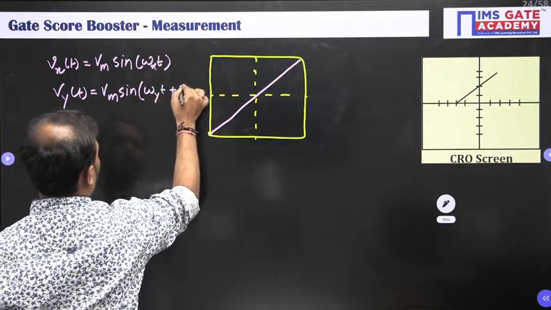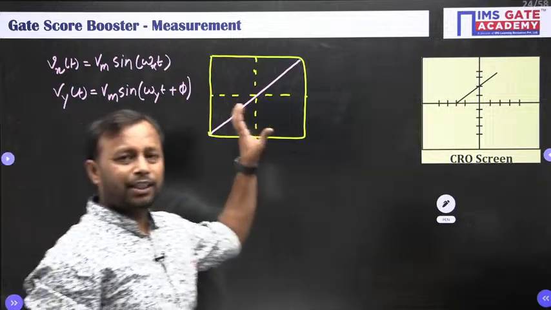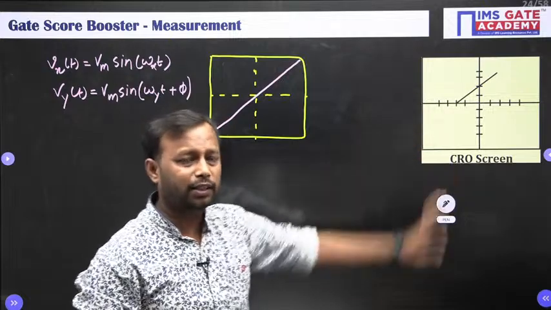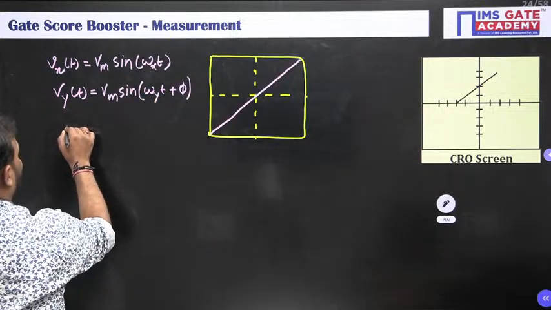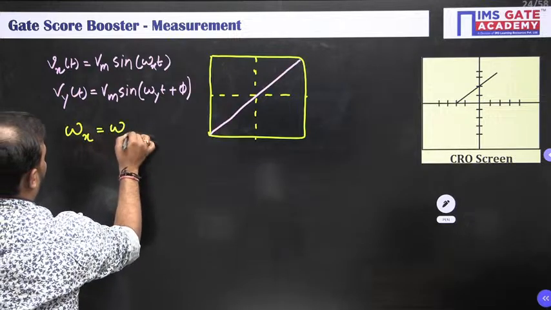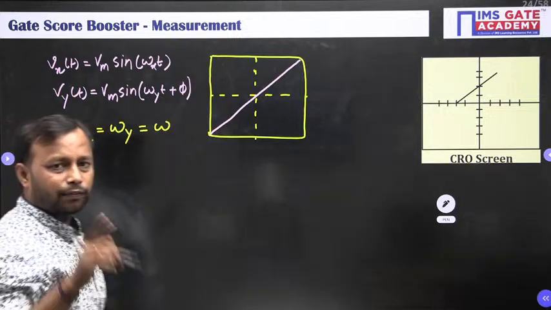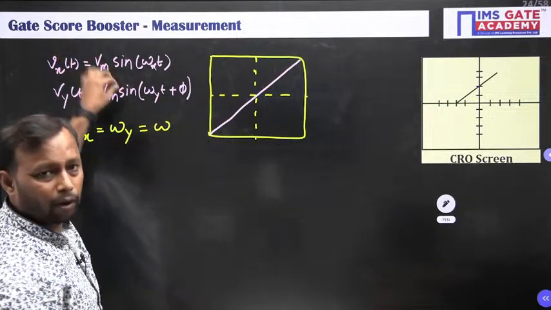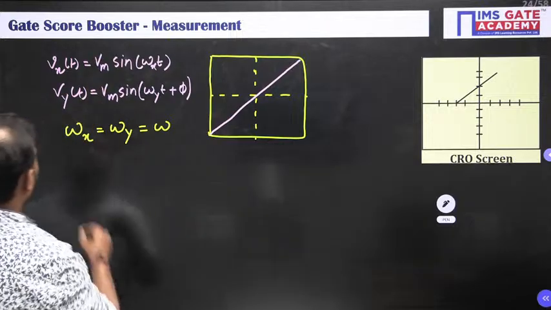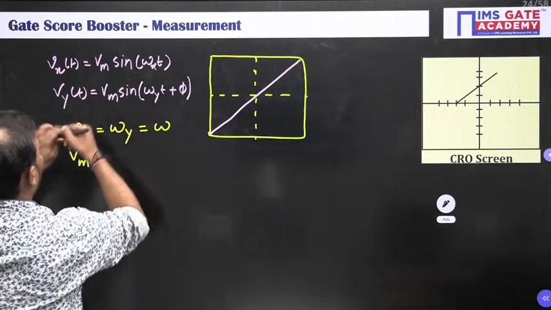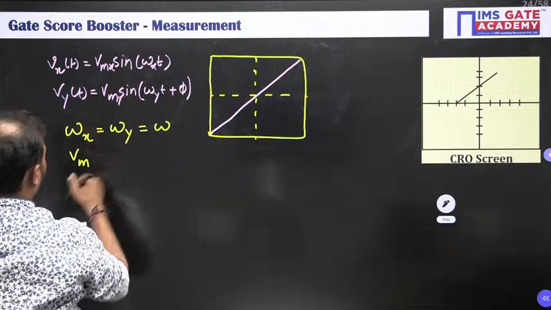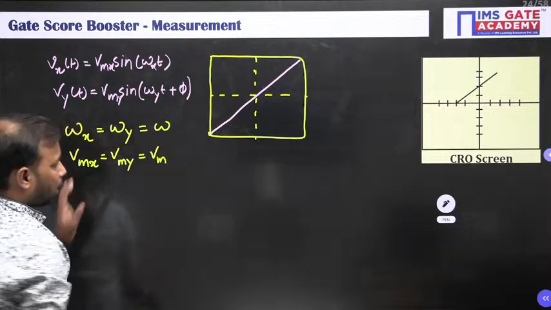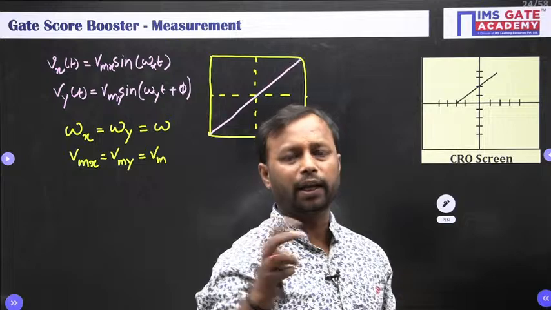Now for the Lissajous pattern, please listen very carefully. Whenever you are seeing the Lissajous pattern, there is one condition: omega x has to be equal to omega y. Let me take omega. This is the first condition. And your input maximum value, basically Vm, has to be equal as well. Let me take Vmx and Vmy, so Vmx equals Vmy equal to Vm. So these two conditions we have to pre-assume.